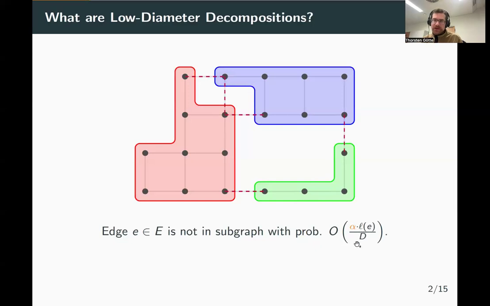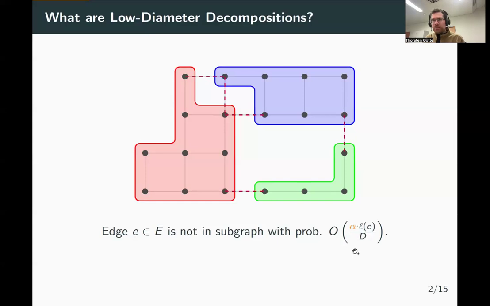You can see this formula down here. So that means the longer the edge is, the more likely it is cut between the subgraphs. And since we want edges to be cut with a low probability, our goal is to find a very small factor alpha that minimizes this probability.